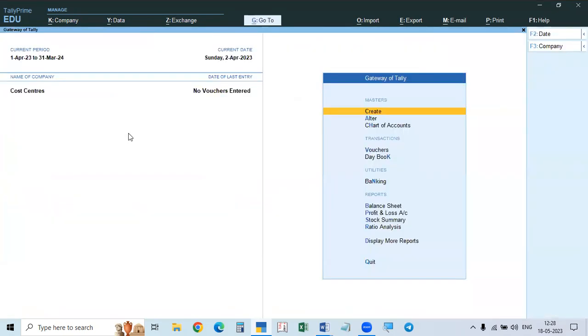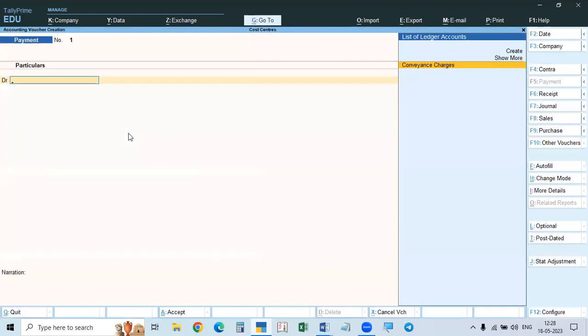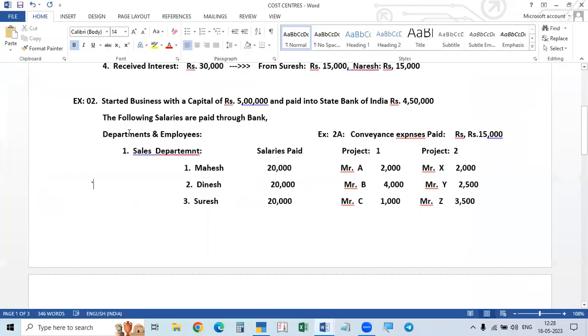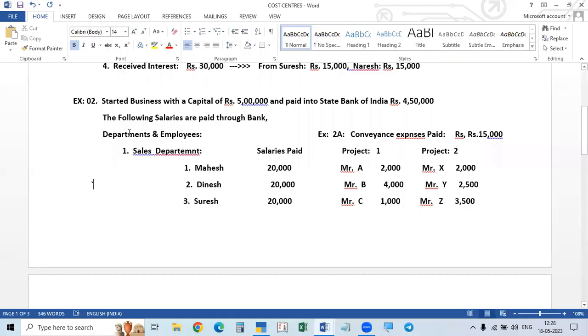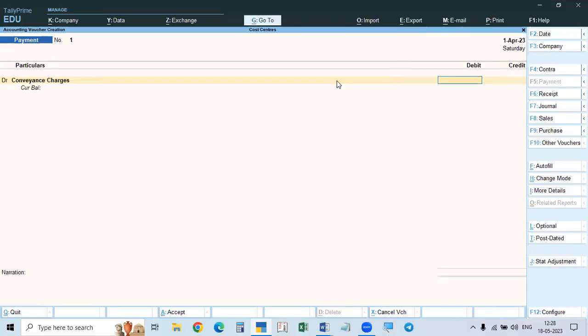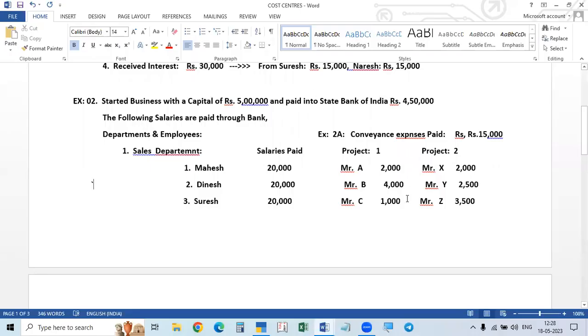Now we will go to voucher. Say voucher, we are making the payment. You take the first April only. So what is the expense you are paying now? Conveyance charges. So both are separate. Total amount is 15, but we have to take the amount separately. That is department wise, that is category wise you have to take.